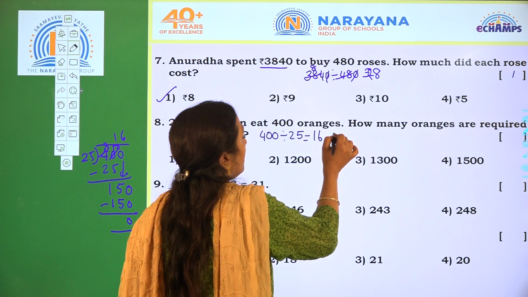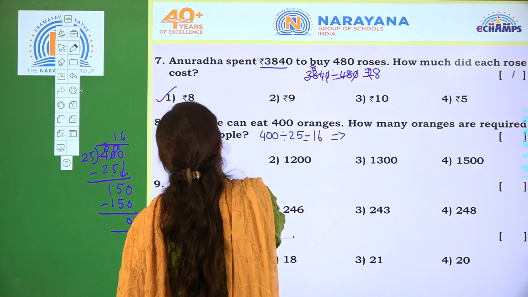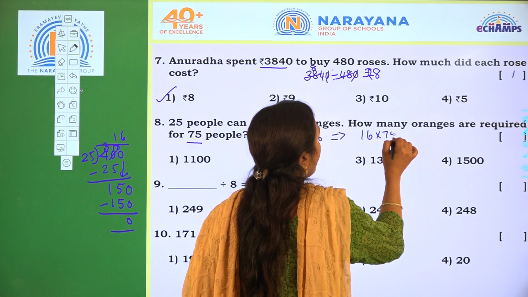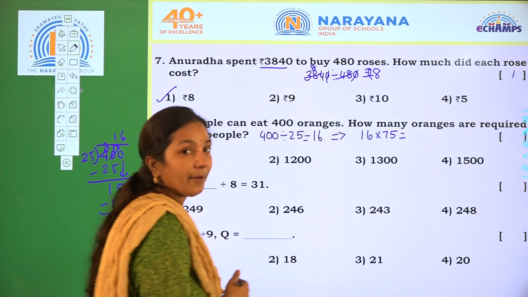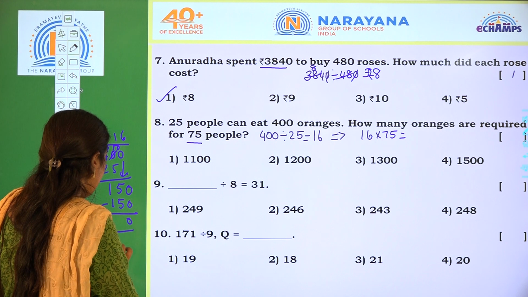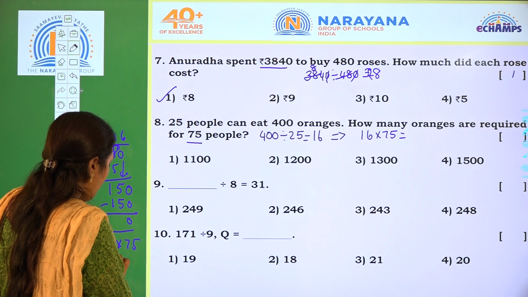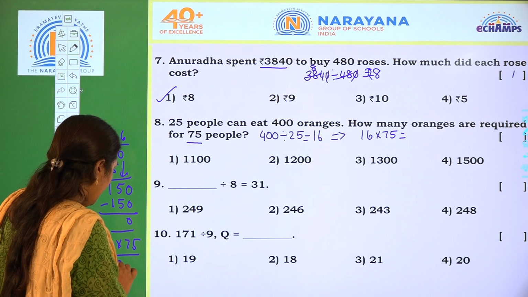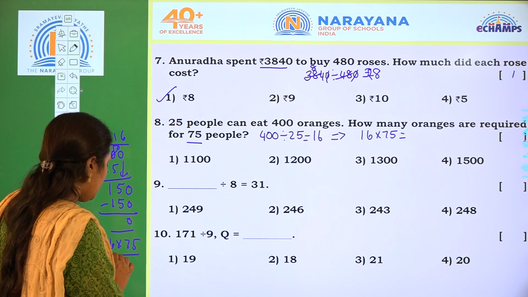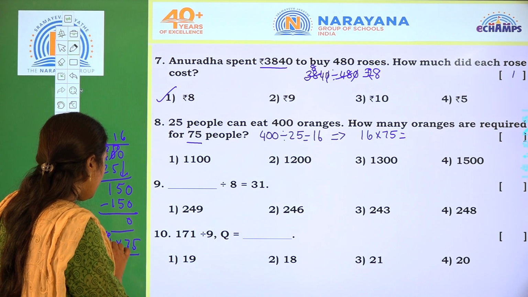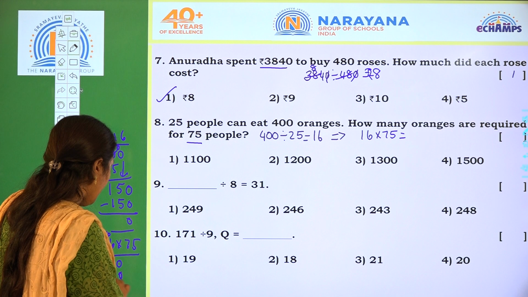So we can find for 75 people. That means 16 into 75, which gives the total number of oranges required. 5 6s are 30, plus 3 is 8... now the ones place should be 0. 6 sevens are 42, 4. 7 ones are 7 plus 4 is 11.